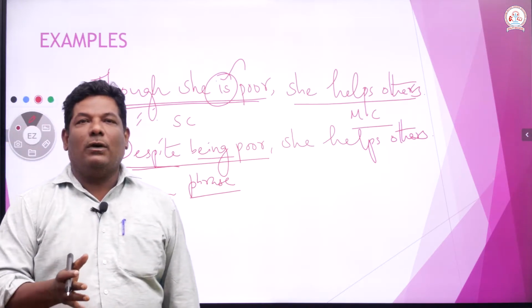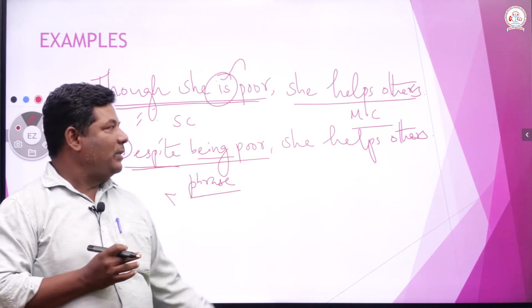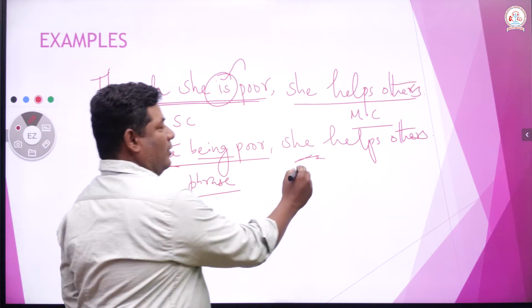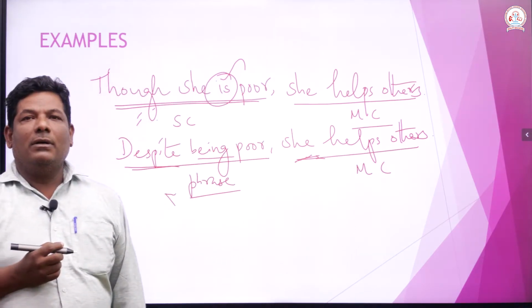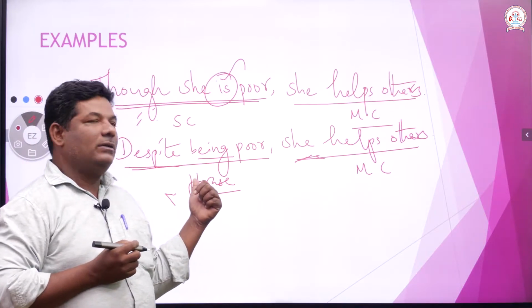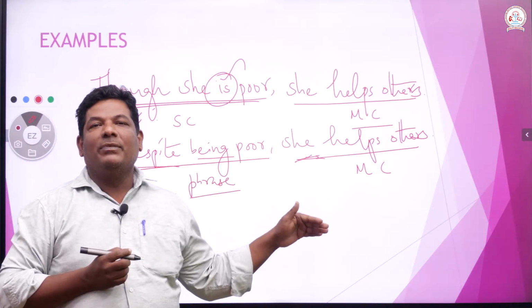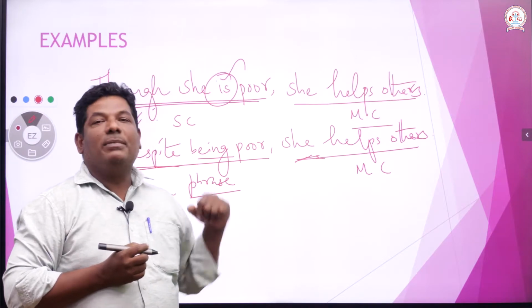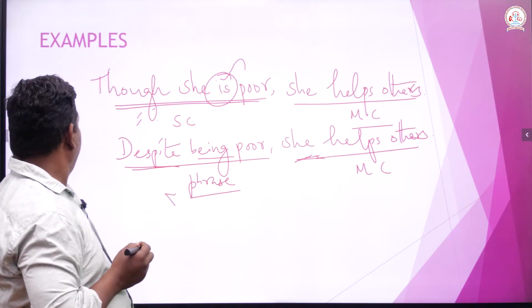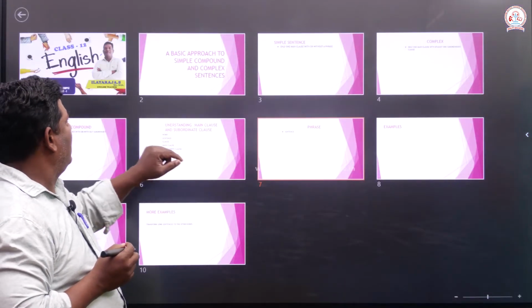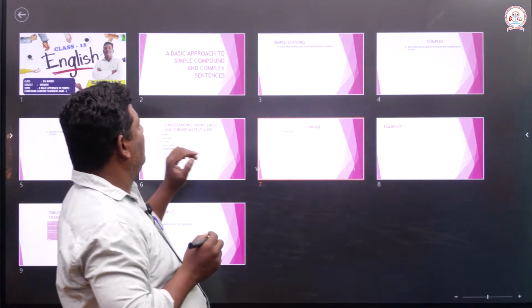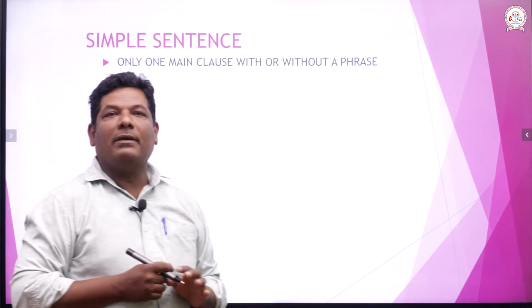What is the definition of a simple sentence? It has got one main clause, you got it, right? With or without a phrase; this is a phrase. So it has become a simple sentence. So again we go back to understand what a simple sentence is.